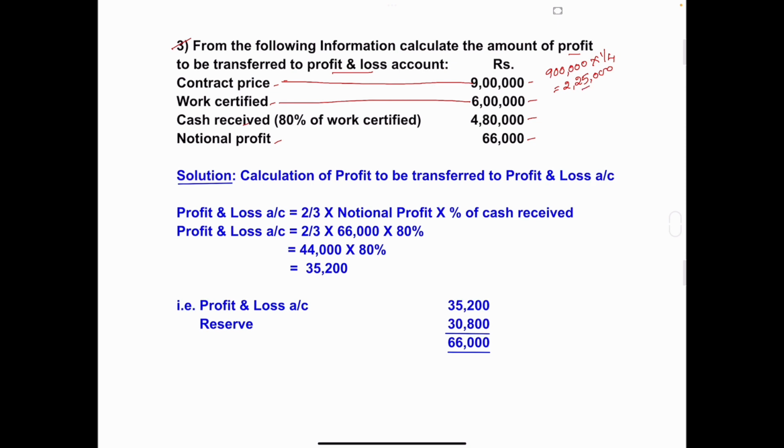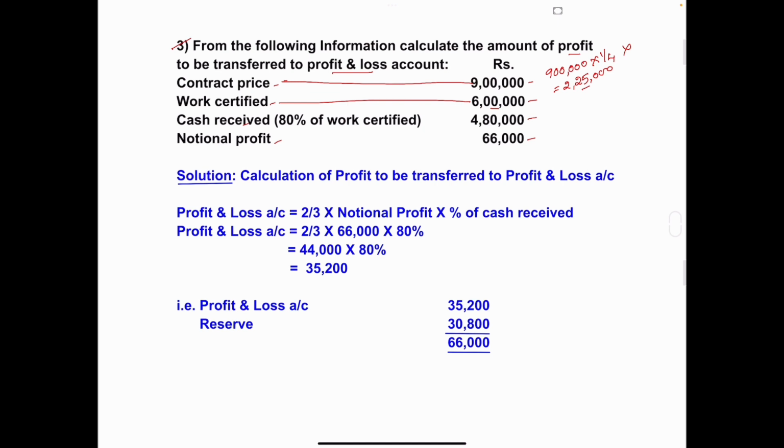Now compare this 2,25,000 to work certified amount. Work certified amount is 6 lakh. So the work certified amount is more than the 1/4 of contract price. So first condition is not applied here, because first condition says that if the work is just started or the work certified amount is less than 1/4 of contract price, no amount is transferred to profit and loss account. Here work certified amount is more than 1/4 of contract price. So first condition is not applied.